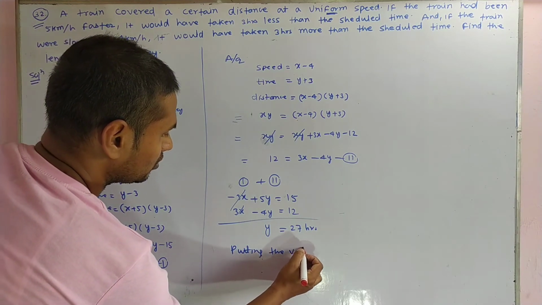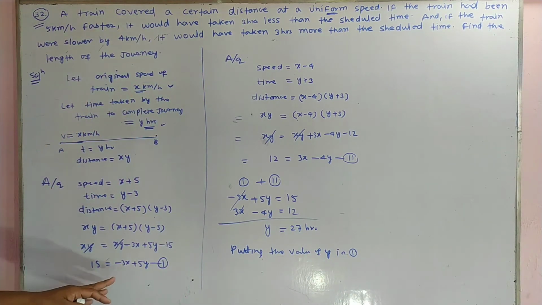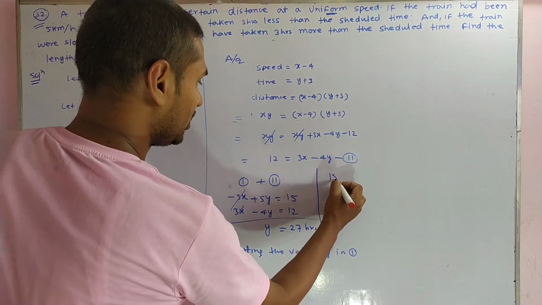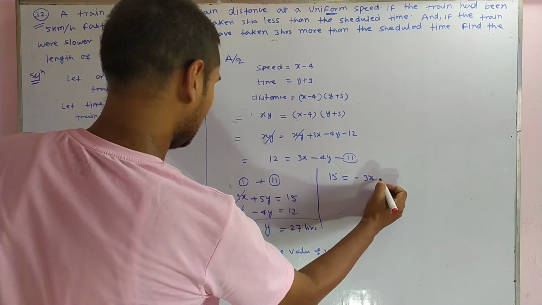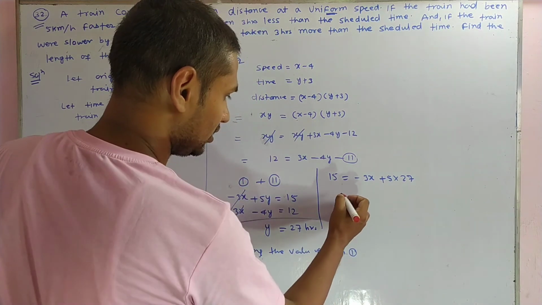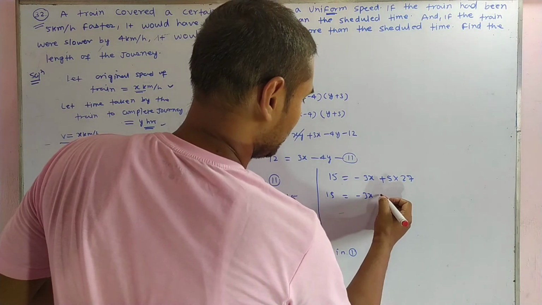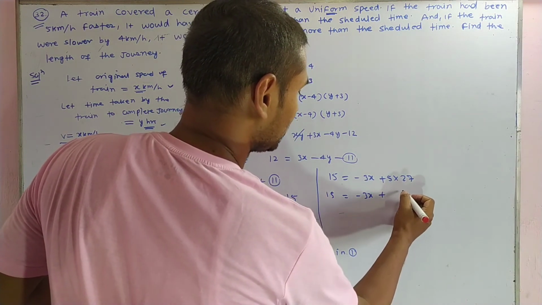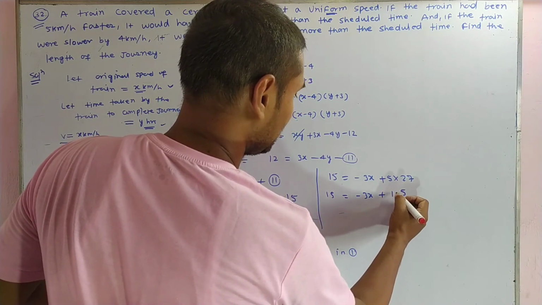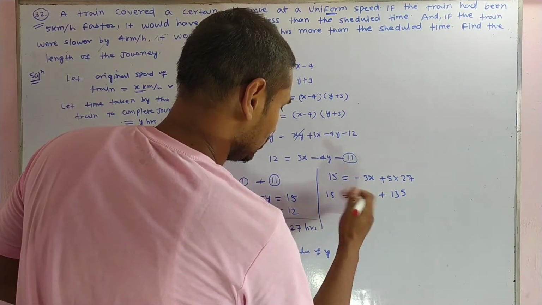If you put the value of y in 1 or 2, any one, if you put the value of y in 1, then it will give us 15 equal to minus 3x plus 5 into 27, and it will give us 15 equal to minus 3x plus 135.